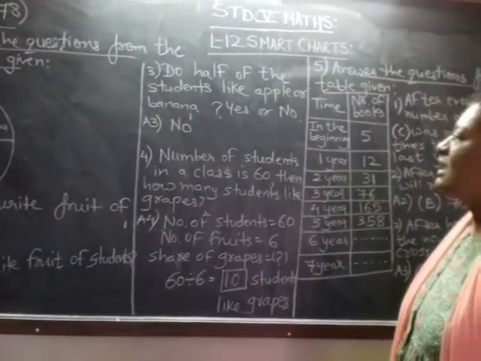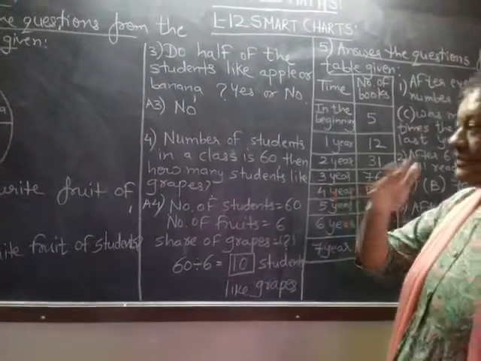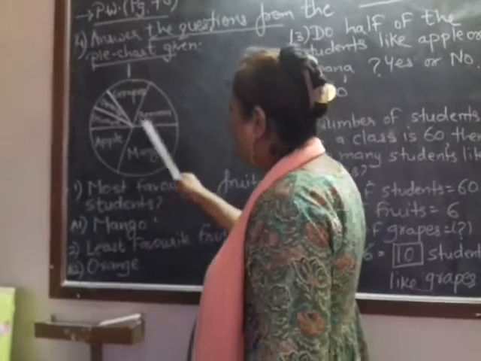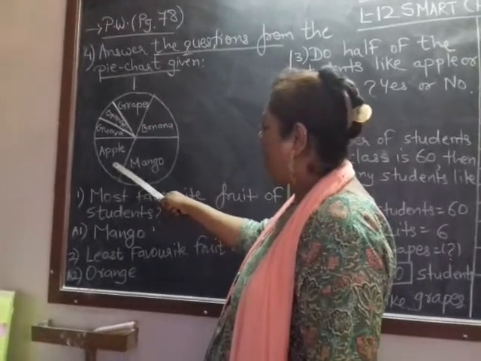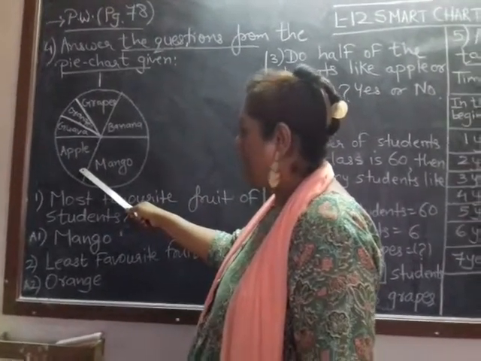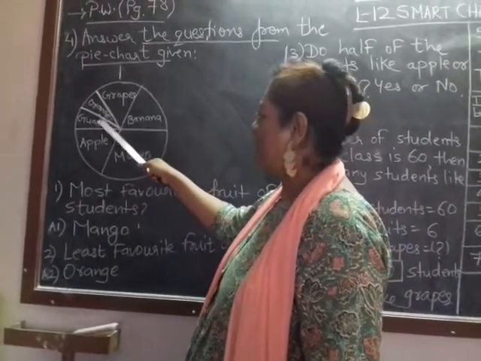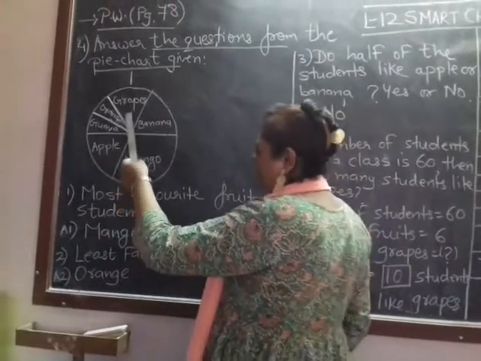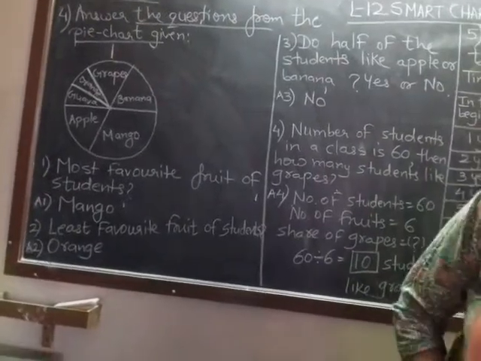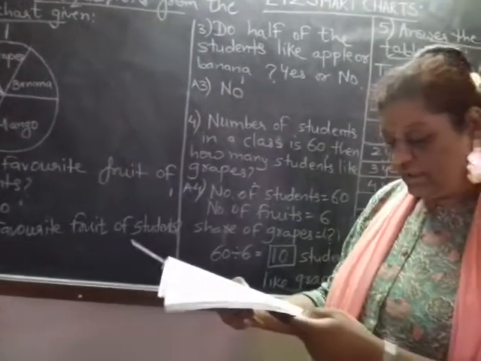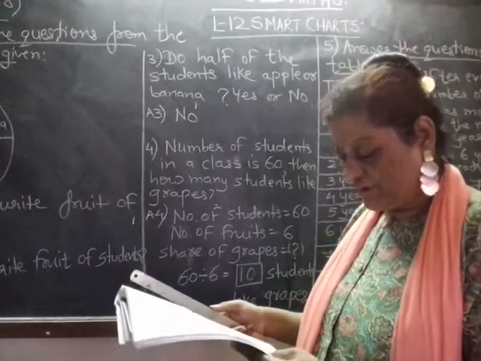Half of the students are not agreed for banana or apple, because we have to compare apple and banana. I had gone through mango, sorry. Banana and apple, half, but this cannot be shared half, right? It is not half, because the fruits which are sharing in the pie chart are covering the rest of the area, and moreover, banana and apple are not sharing by half of the students, right?